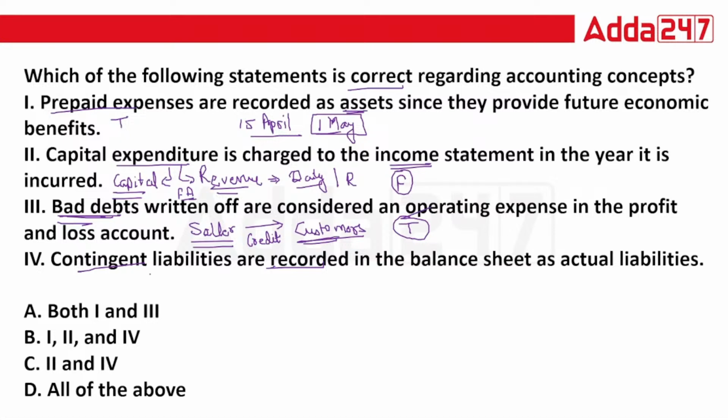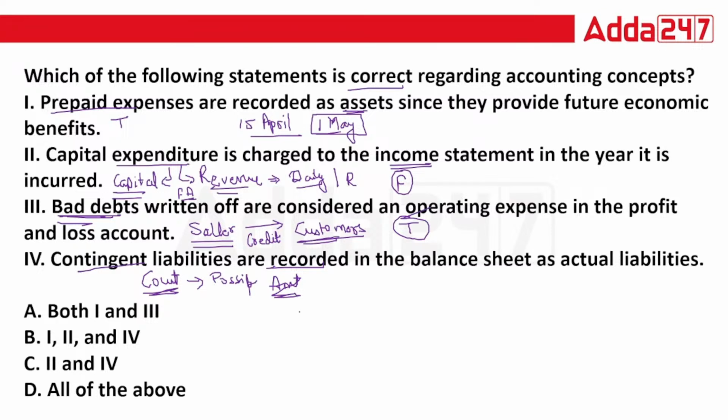Suppose there is a court case on you. Though you know there is a liability or obligation you might get, exactly what the possibilities of losing the court case are, or what amount you are going to pay, that we don't know. So that is what contingent liabilities are.